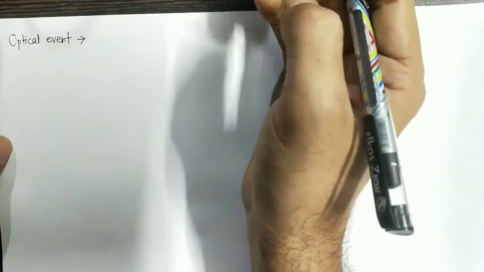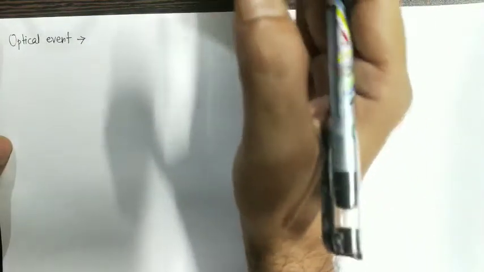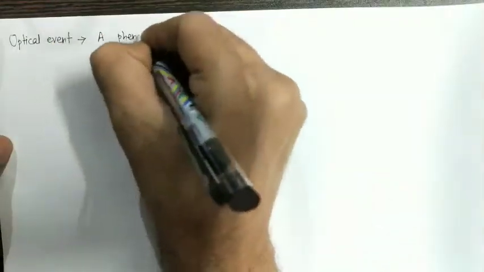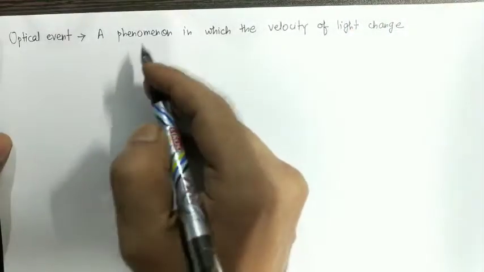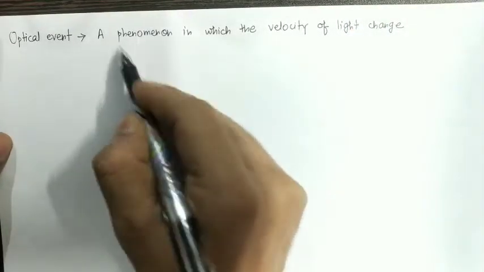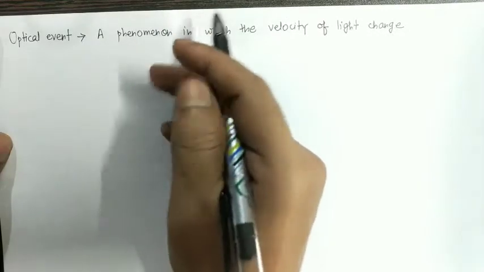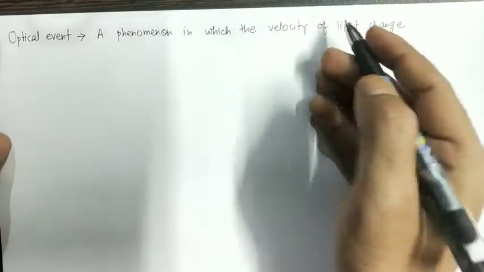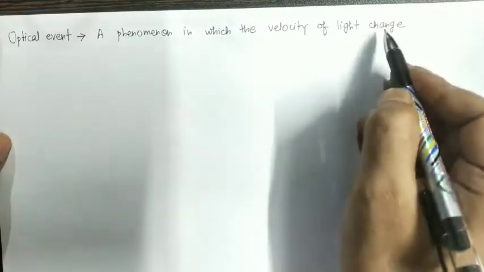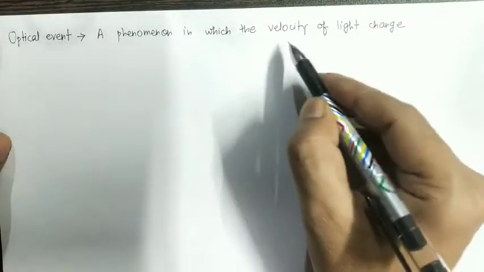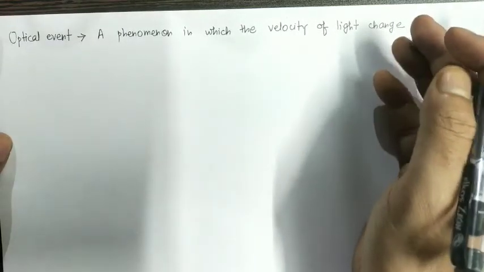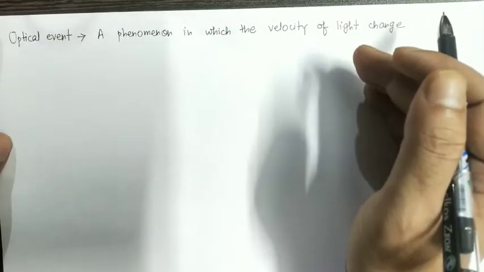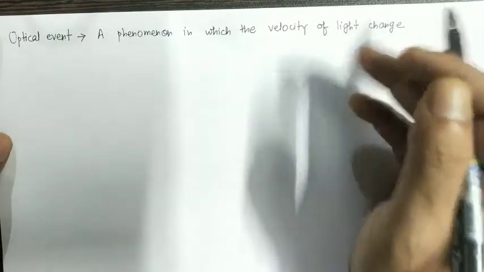An optical event is a phenomenon in which the velocity of light changes. And we are talking about which phenomena here? The phenomenon can be reflection, diffraction, etc. And how will the velocity of light change? The velocity of light will change, either the speed of light will change or the direction of light will change, or both can change.